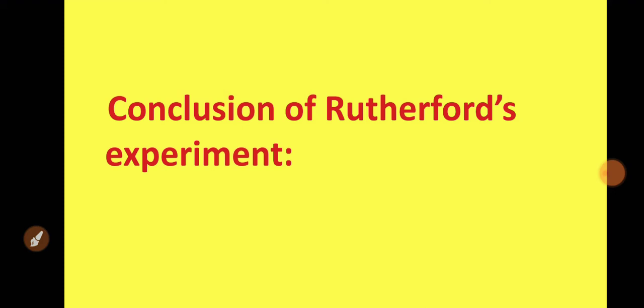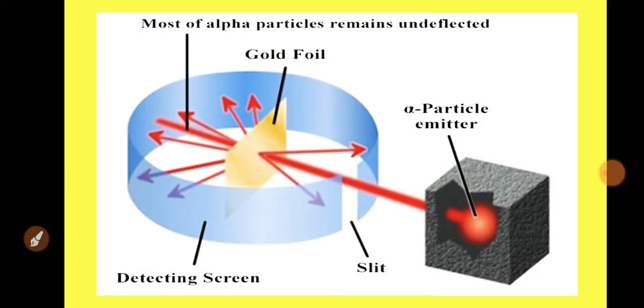So what is the conclusion of the Rutherford experiment from these observations? Once again, see, most of the alpha particles remain undeflected by the gold foil. This is the detecting screen, and this is the slit which allows the particles to move in a straight line from the alpha particle source.